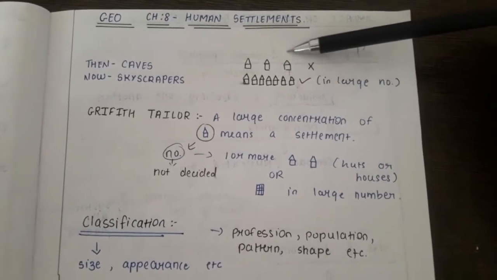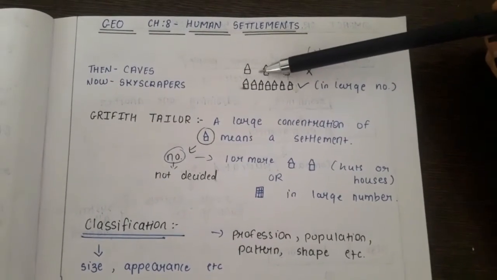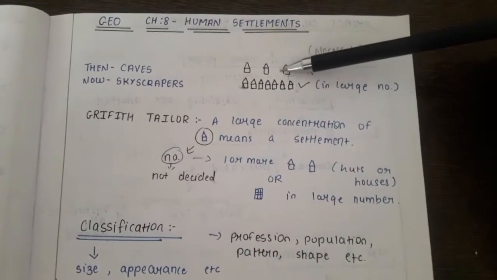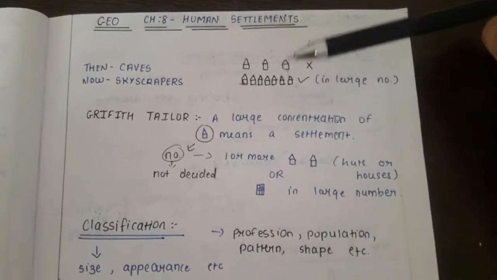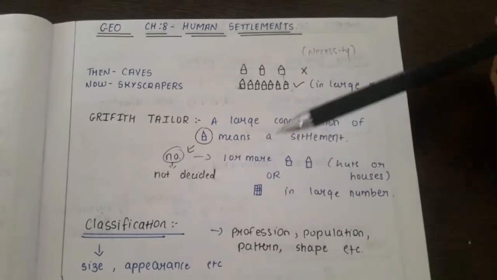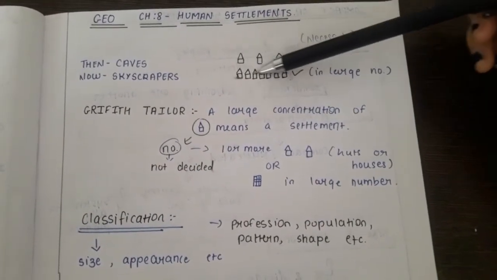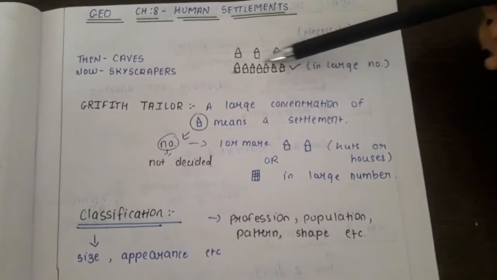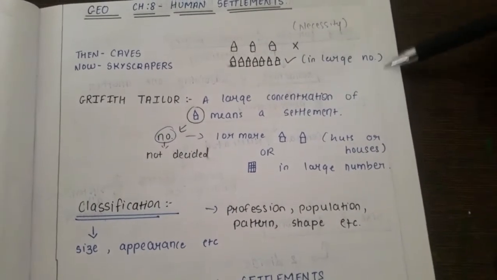Now this symbol means houses, and the space between these houses means scattered, meaning they never used to stay adjoining or close to each other. Before, it was necessary for humans to live far away from each other. So before, it was a necessity for humans to live in scattered houses, but today they are all living in adjoining houses, very close to each other, and that too in large numbers.